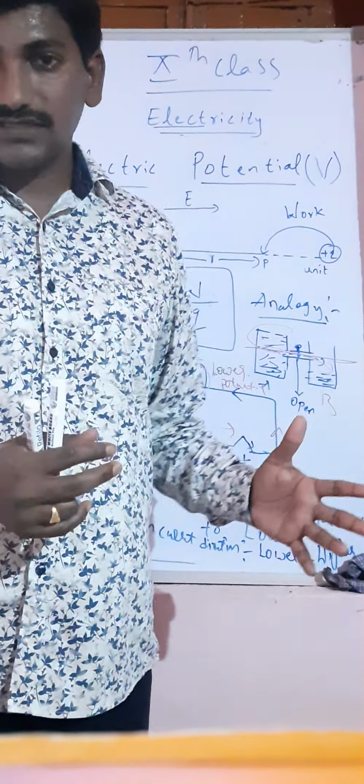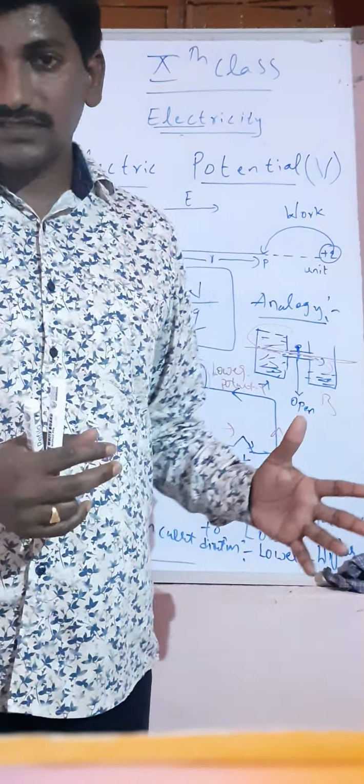This is in electrostatics, where we check whether the charge and electric field are available. In a circuit, the electric potential difference is the difference of potentials between point A and point B, the two terminal potentials.